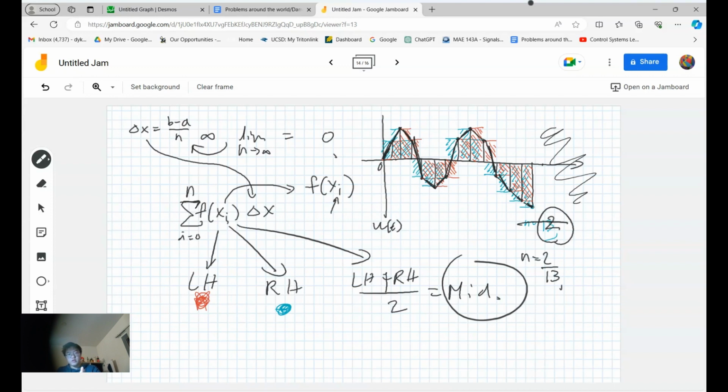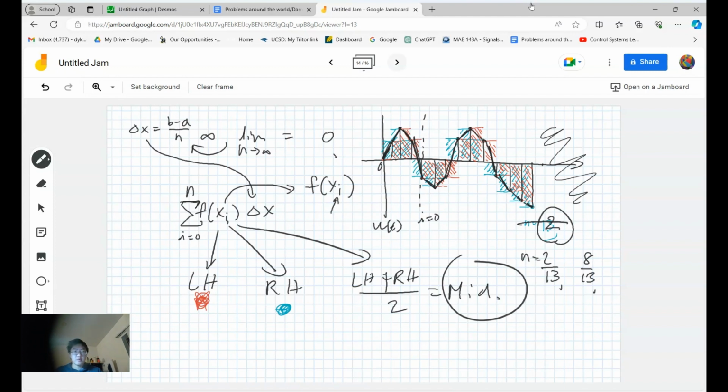So we start at a, which then turns into 0. Let's actually split this in half and just say this is a, the start at i equals 0. So over here, when this happens, 2 divided by 3, so that's 1, 2, 3, 4, so 4. So this is 8/13, I think that's where this is. So that would be the start, and then you would have to keep on adding it.